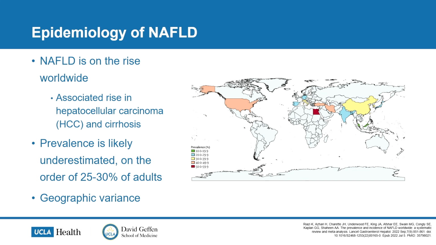There is a substantial geographic variance. So you can see here on this map, I know it's a little bit small, it shows that the areas that are most affected are parts of the Western world, so the US, and then also parts of Asia as well.